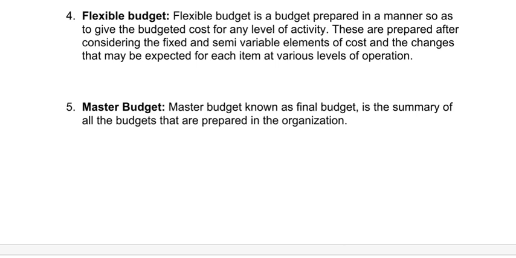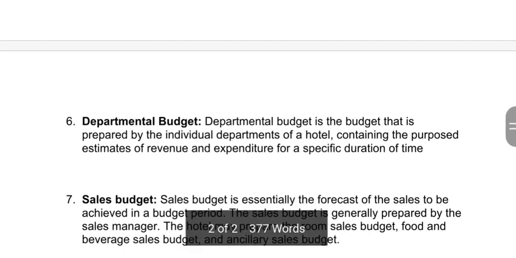Then we have the master budget. Master budget is the final budget of the hotel. It is the summary of the budgets that are prepared in the organization by all the departments. So it is combined together, or compiled together. That is called a master budget.